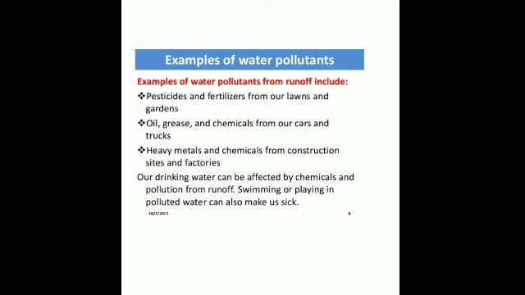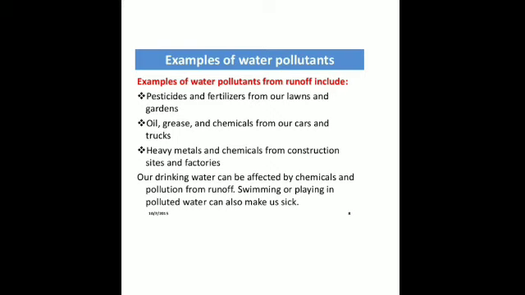Then the domestic sewage, that is the sewage coming out from our homes, kitchens and toilets, also pollutes the water bodies. Then human activities like bathing and washing clothes in nearby rivers and lakes, and throwing garbage in the water bodies, are also causes of water pollution. Oil spills are also a major source of water pollution, posing danger to aquatic and marine life, that is, to aquatic plants and animals both.